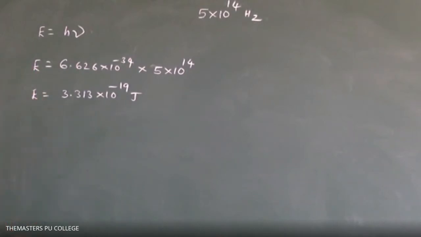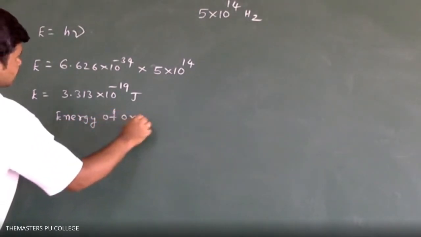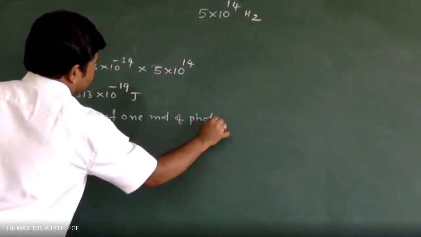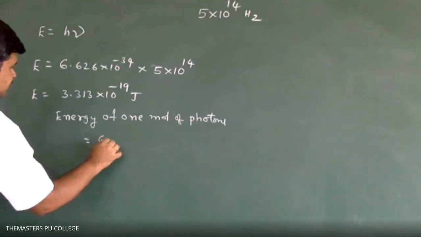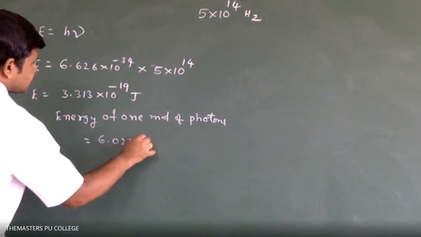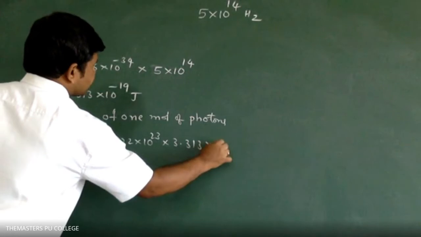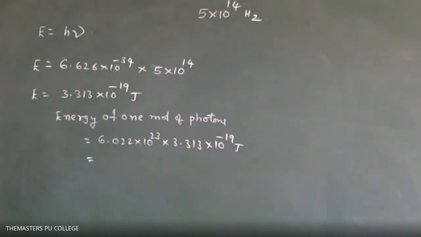Energy of 1 mole of photons is equal to 6.022 into 10 power 23 into 3.313 into 10 power minus 19 joules. So how much will you get?